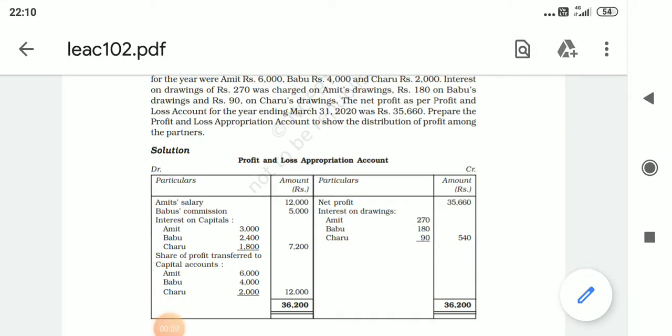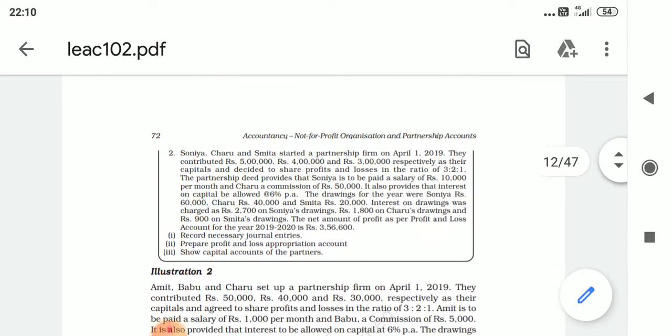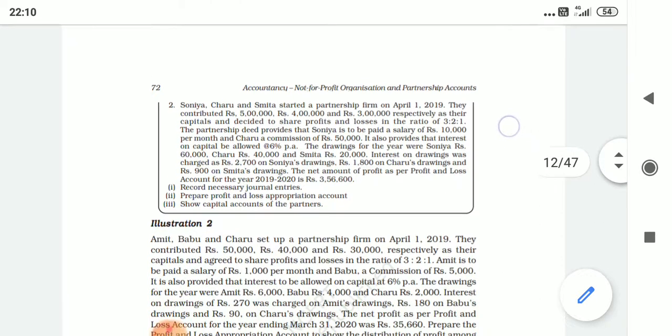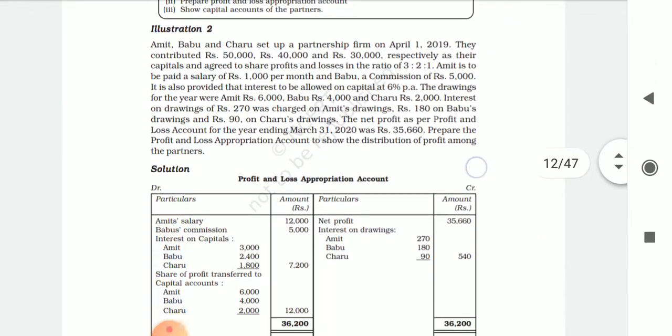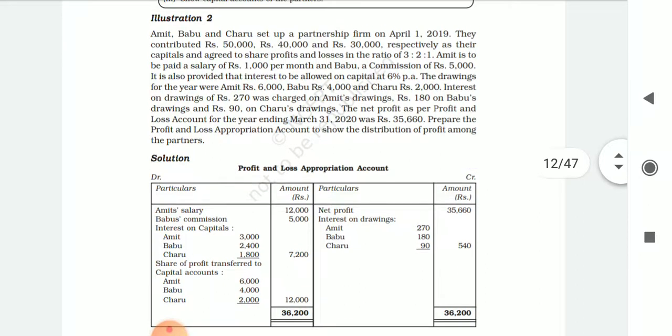Hello students, in this video we will be seeing how to prepare profit and loss appropriation account. This is NCERT book page number 72. We'll see illustration 2. Now profit and loss appropriation account is the distribution of net profit or net loss, that you have to remember. It is a nominal account, so debit all expenses and losses, credit all incomes and gains. The same rule is applicable.